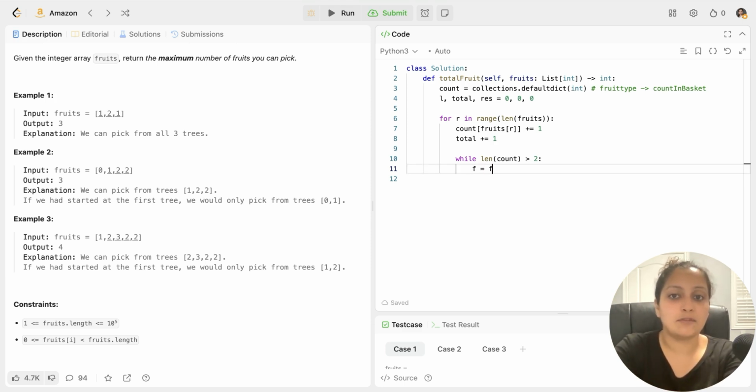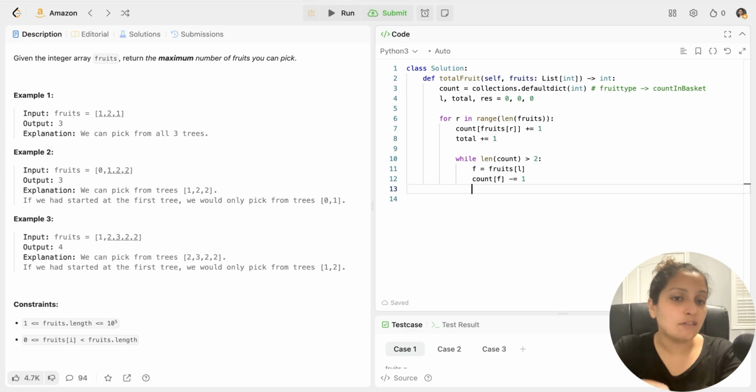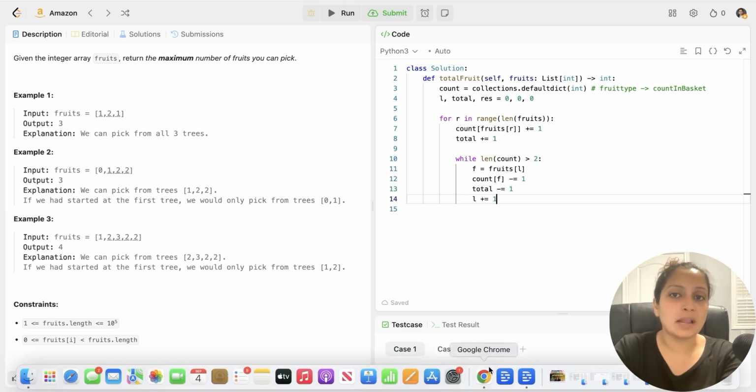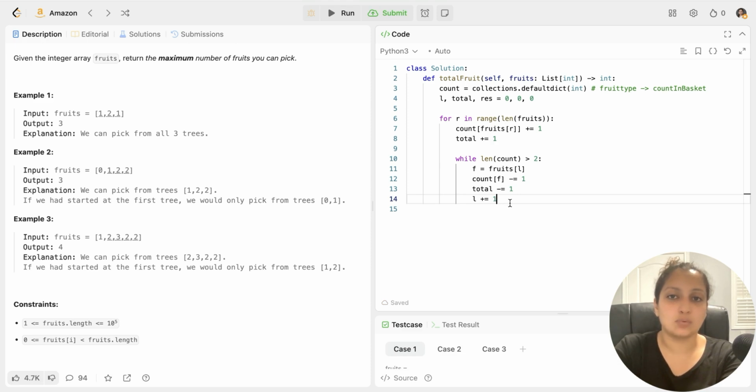I'll save my fruit at the left pointer here, and then I will also update my count for that left pointer tree, because I'm moving my left pointer, so I will have to reduce the count for the tree at the left pointer by 1. So I reduce that. I'll also have to reduce my total by 1, and I'll have to increment my left pointer. So these are the operations I perform whenever the length of count is greater than 2.